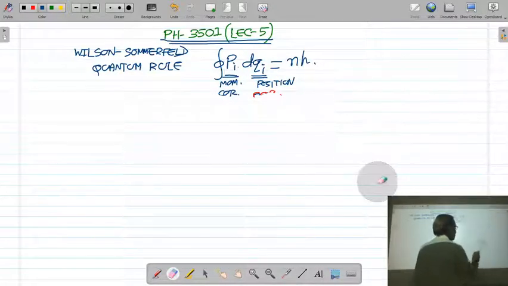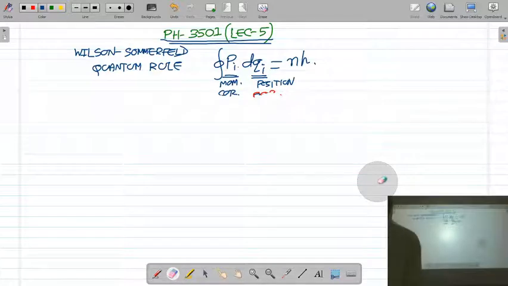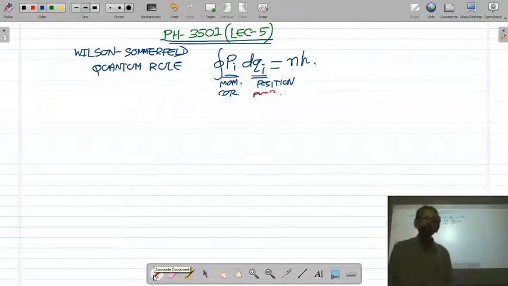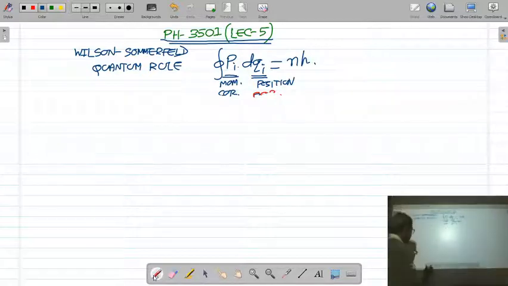The third limitation you also know is that the intensity of the spectral lines cannot be explained on the basis of the Bohr atomic model. The intensity of spectral lines is different, and this cannot be explained on the basis of the Bohr atomic model.